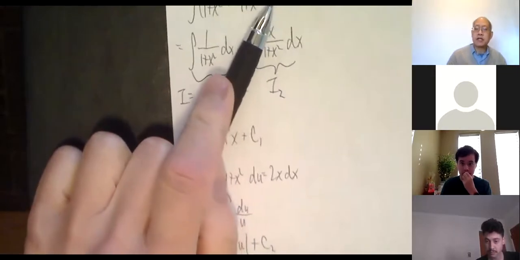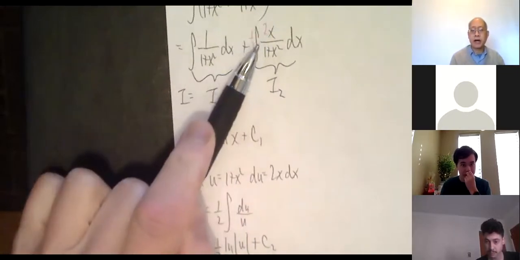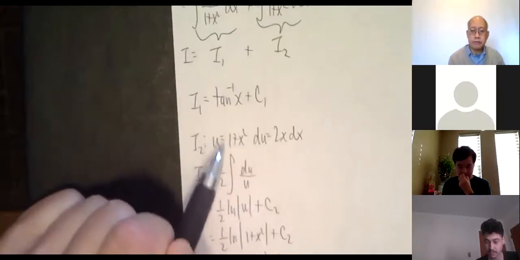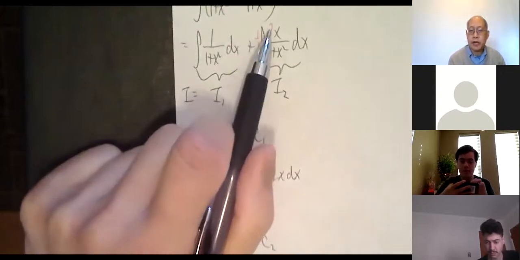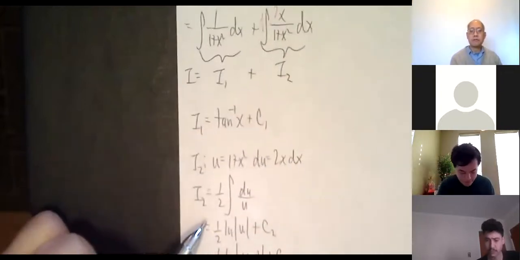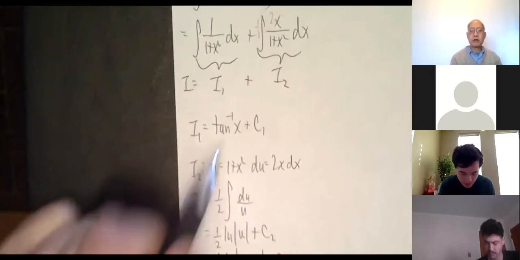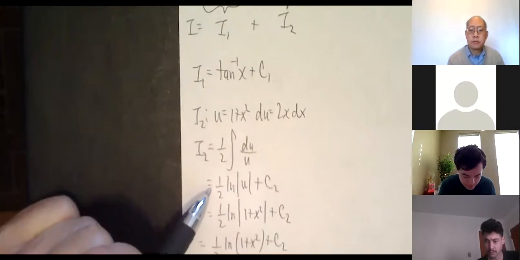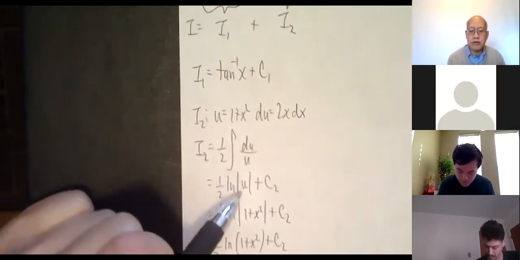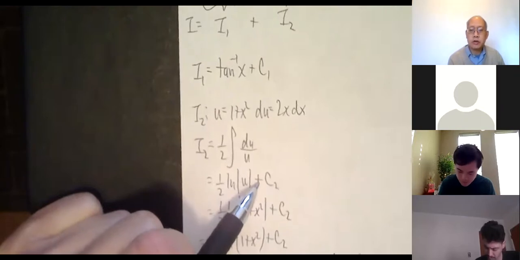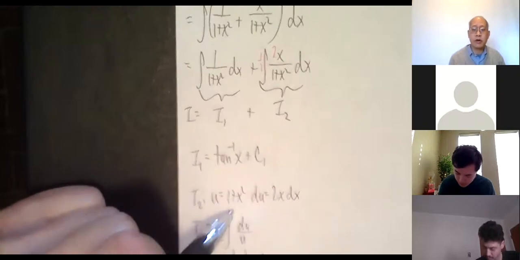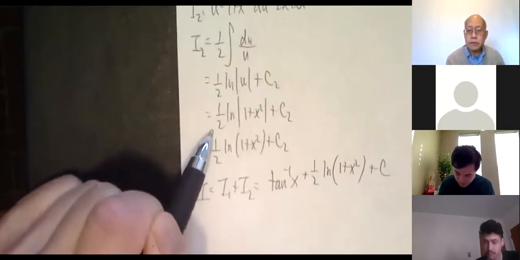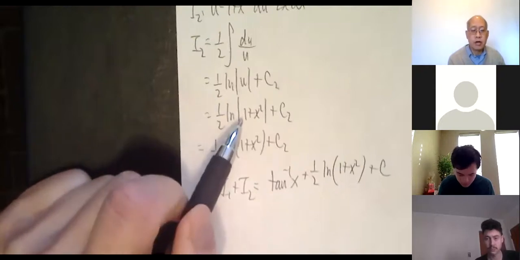Now, this one is a regular substitution. The derivative of 1 plus x squared is 2x. I don't have a 2, but I know how to remedy that. So I2, u equals 1 plus x squared. du is 2x dx. Put a 2 inside, 1/2 outside. So I'm going to have 1/2 integral of du over u. That's 1/2 natural log absolute value of u plus C2. Change u back. u was equal to 1 plus x squared. 1/2 natural log absolute value of 1 plus x squared.